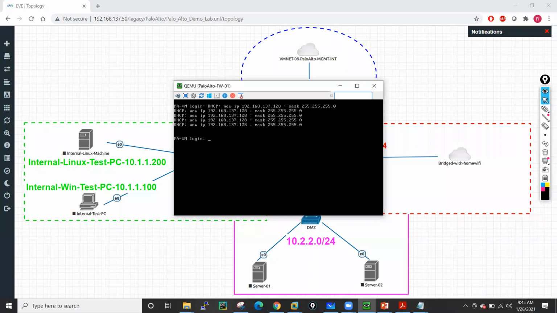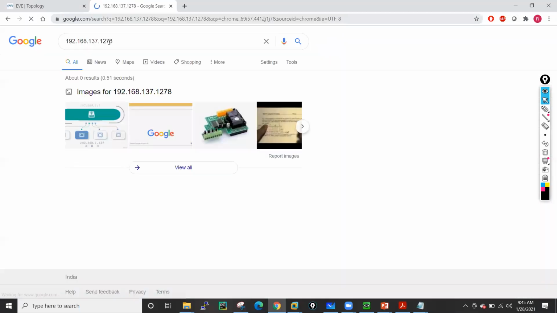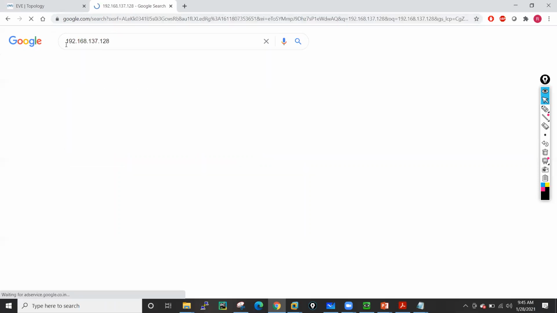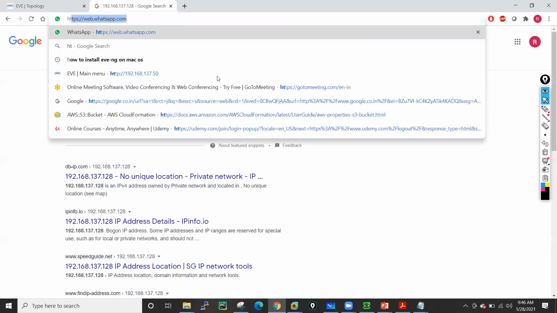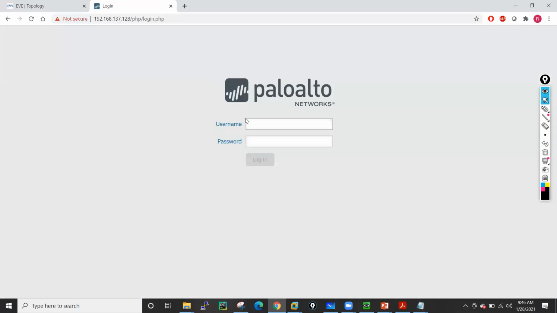See, it gets the IP address from DHCP. So what if I want to access this firewall by using the graphical user interface? I will go here and access 192.168.137.128. Sorry, I entered the wrong address, so I'll just copy it. HTTPS, this one. I am able to access it, right? If I put the username and password, which is admin and the password is also admin, I am able to log in on my firewall.